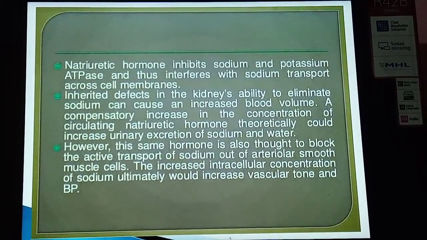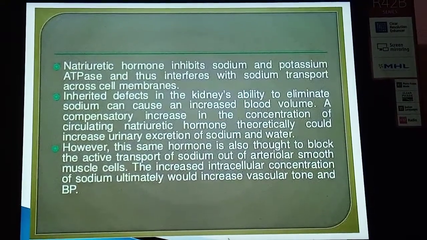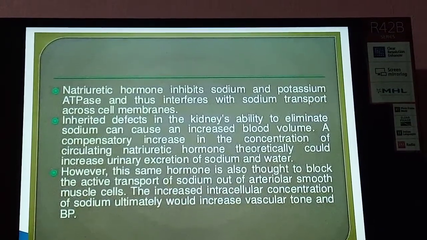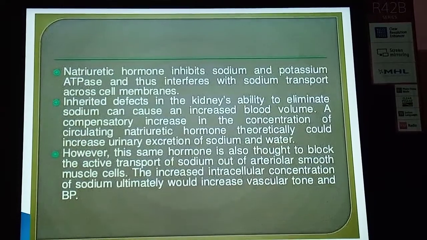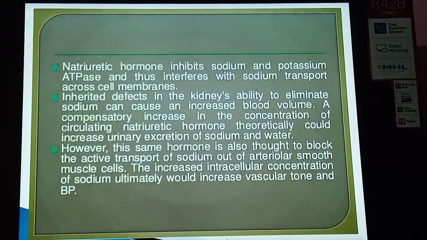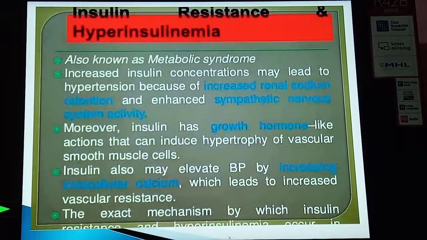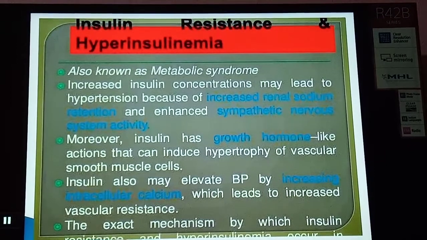However, the same hormone is also thought to block the active transport of the sodium out of the arterial smooth muscle cells. The increased intracellular concentration of the sodium ultimately will increase the vascular tone and blood pressure. These are the effects of the natriuretic hormones.